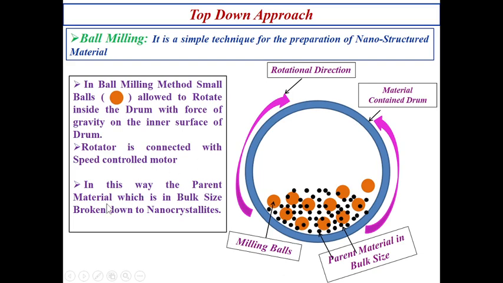In this way, the parent material in bulk size is broken down into nanocrystallites. Whenever the bulk size material rotates within this drum in which the heavy balls are there, the balls press these particles, the parent particles are broken continuously, and we get the nanostructured material.